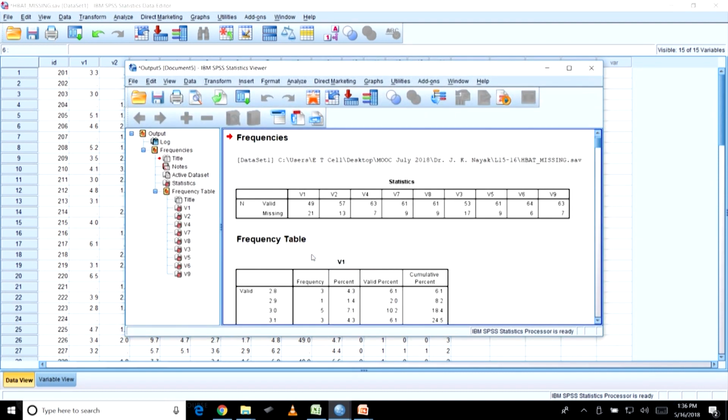So, what I am doing is trying to find out how many missing values there are. In V1 to V9, if you see, the highest number of missing values is in V1, and the lowest one is in, I think, V6. So, variable 1 has the highest number of missing data.